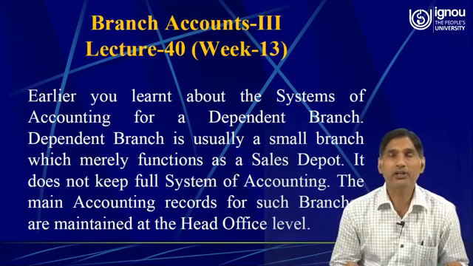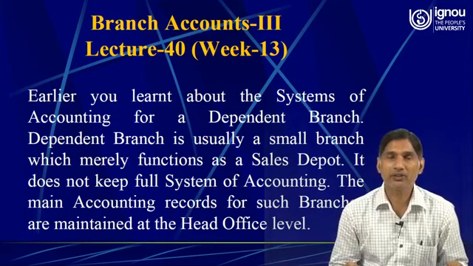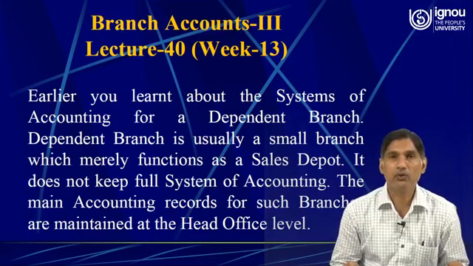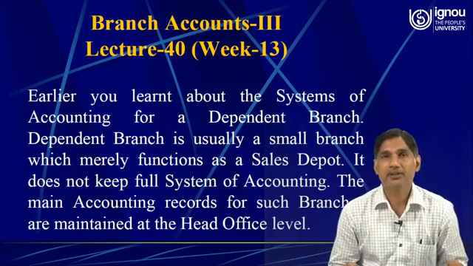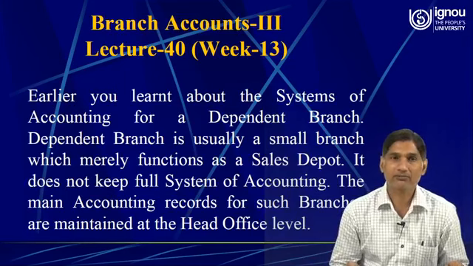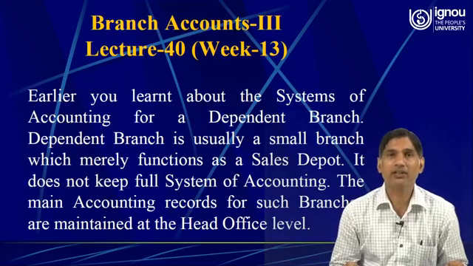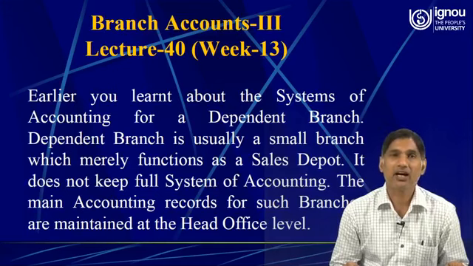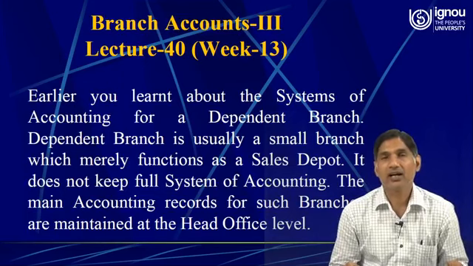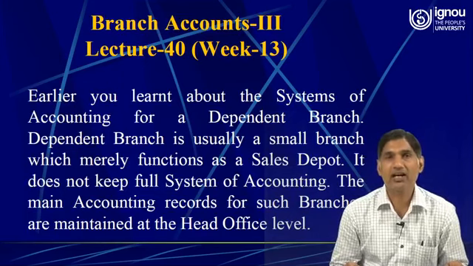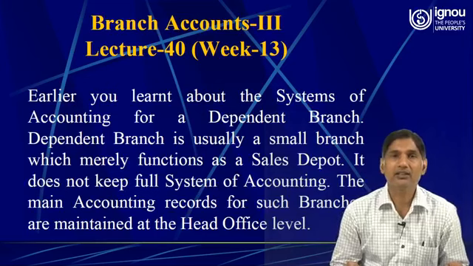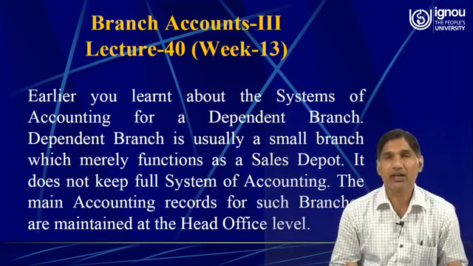It absolutely depends upon the instructions and the system designed by the head office. The main accounting records for such branches are maintained by the head office. So let us see how the transactions are recorded in the books of the dependent branch.